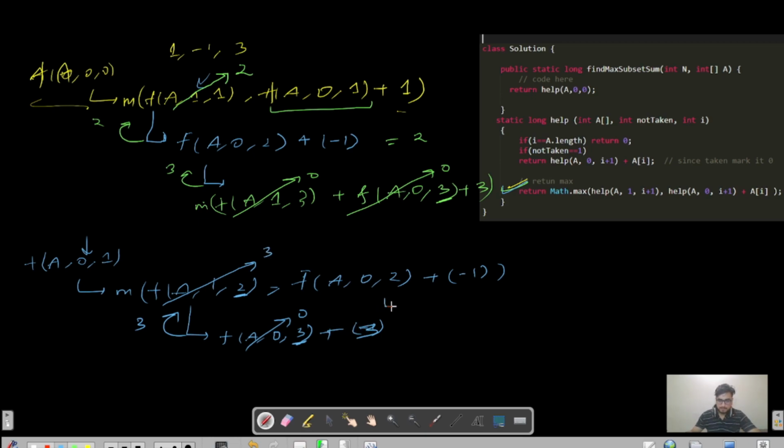Now let us solve for this last case. I'm showing you this flow. I'm spending some time here so that you can understand how the flow works. You just need to understand this. Once you have a good grasp on it, then definitely you can solve this question without doing this flow, right?